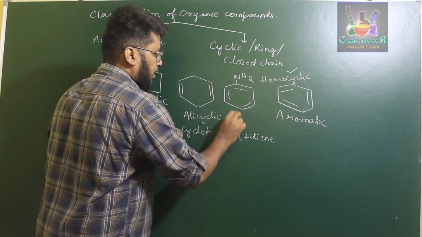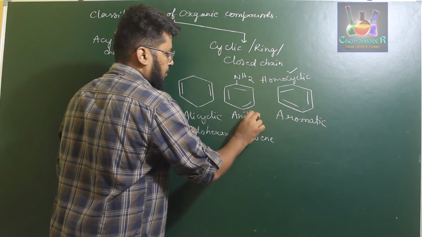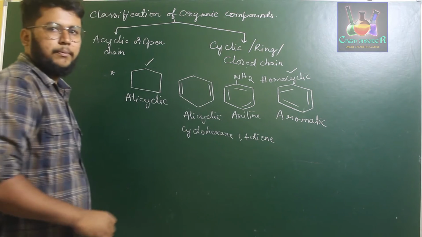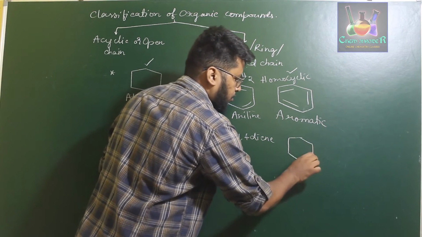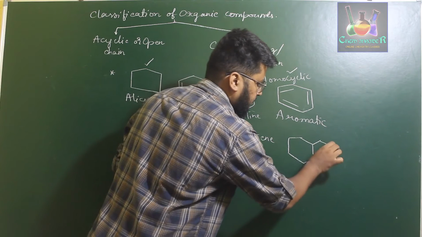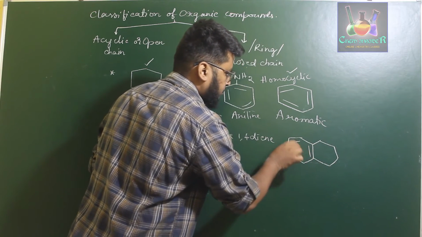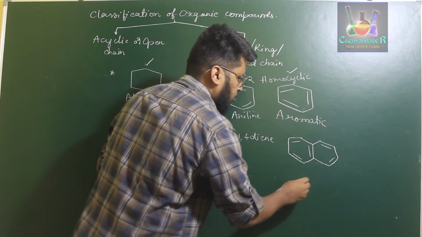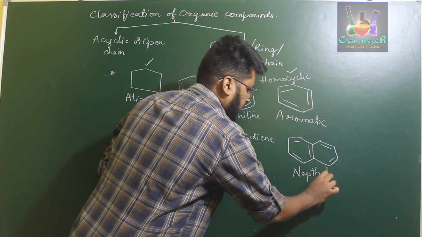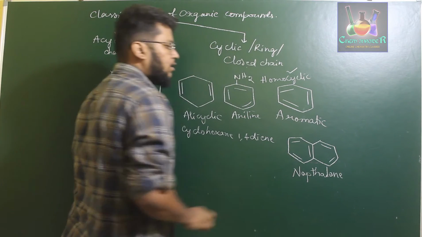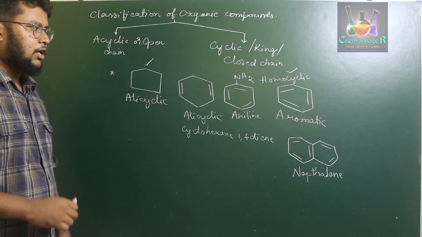So this is called aniline, an example for aromatic hydrocarbon. You can take one more example also, which has more than one benzene ring, such as this. So this is called naphthalene. So this is also an aromatic hydrocarbon.